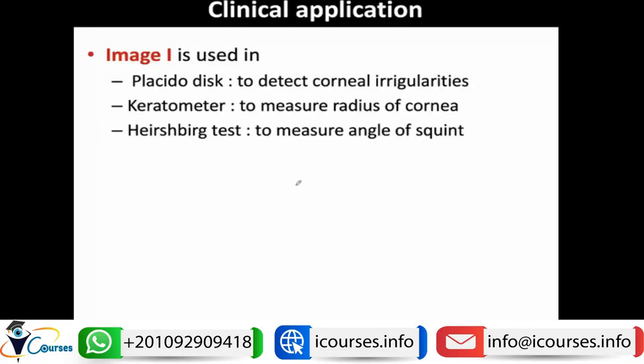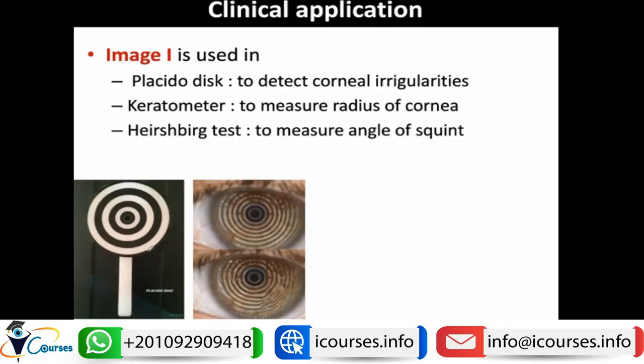So what is the clinical application of these images? Image 1 is the most clinically used Purkinje-Sanson image, and it can be used in different devices. There is an old device that was invented more than 100 years ago, the Placido disc. The Placido disc is a set of concentric alternating dark and white rings. These rings were projected on the cornea to give an idea about the corneal surface: is it regular or irregular?